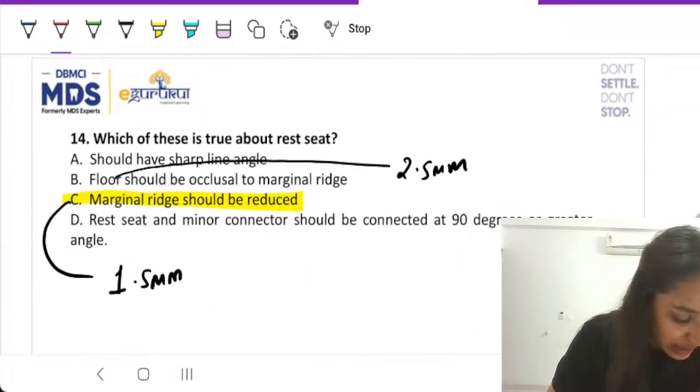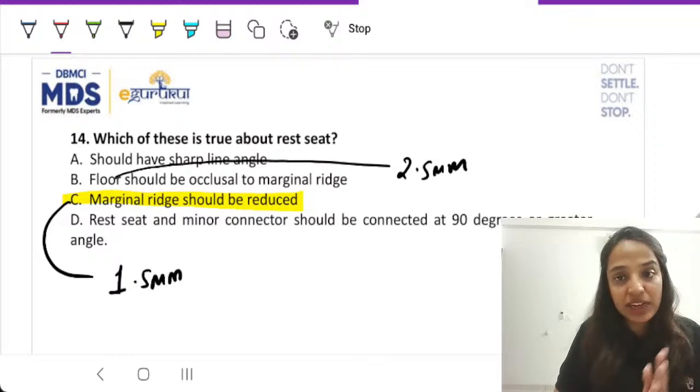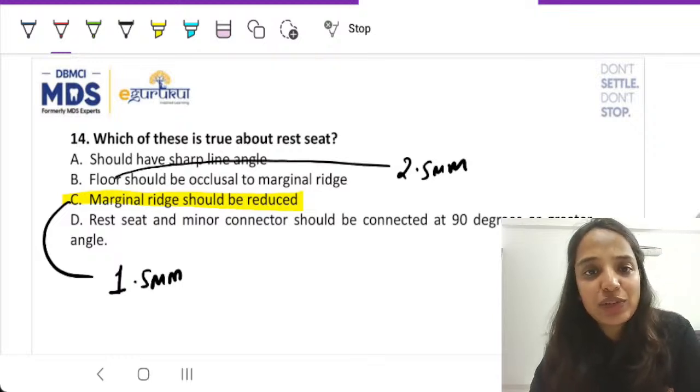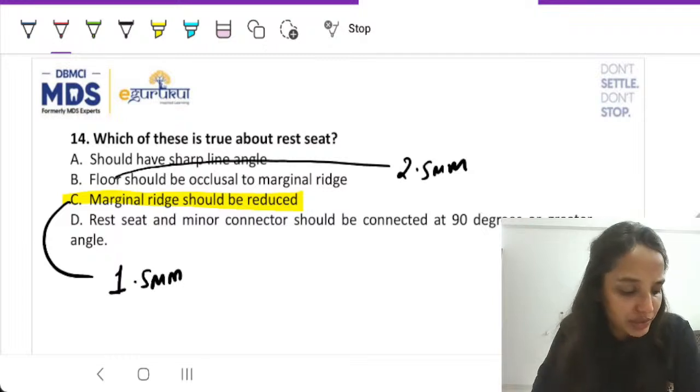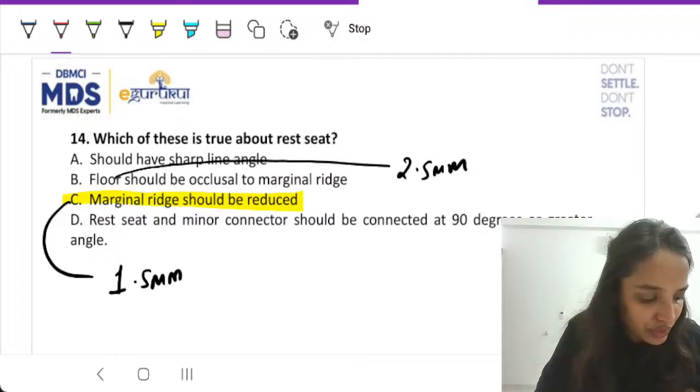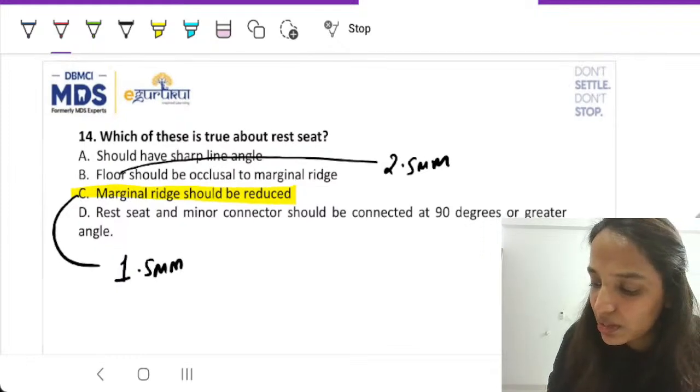Okay, now Dhanashri is asking why B is wrong. Dhanashri, the depth of the floor is 2.5, so it can never be occlusal to the marginal ridge. It is going to be cervical to it. It is not occlusal to it. Occlusal means higher than the marginal ridge, right? So that is why it is the wrong answer. So this is about rest seat.